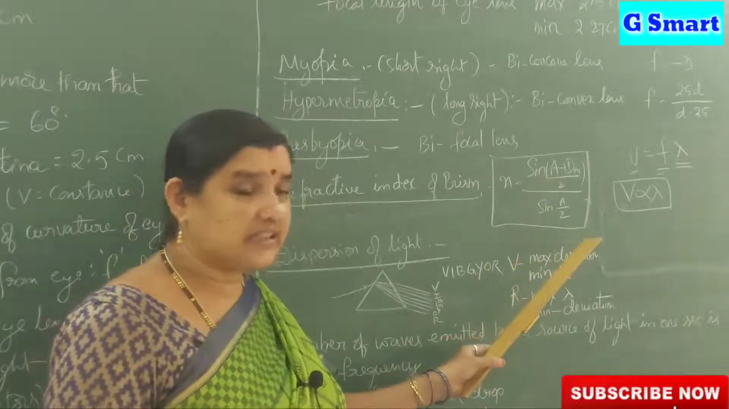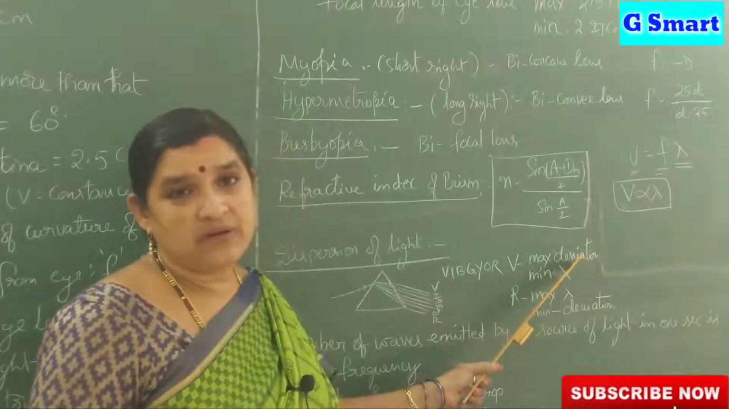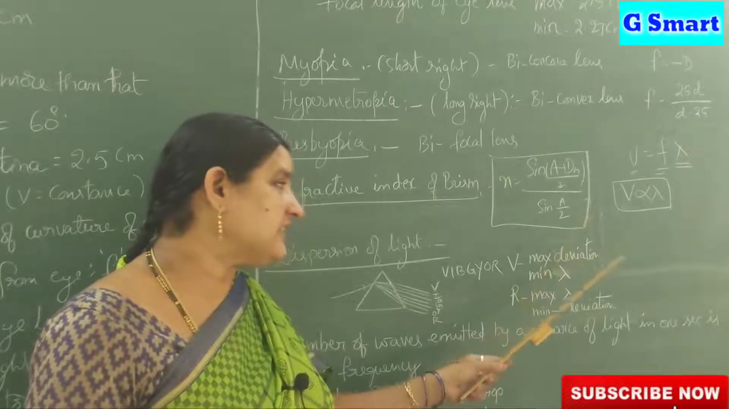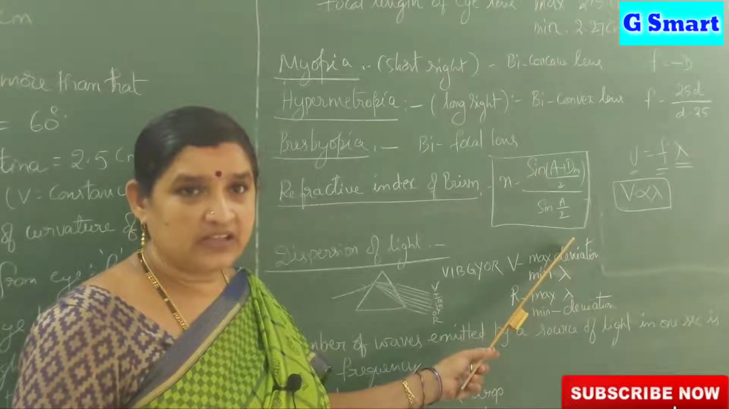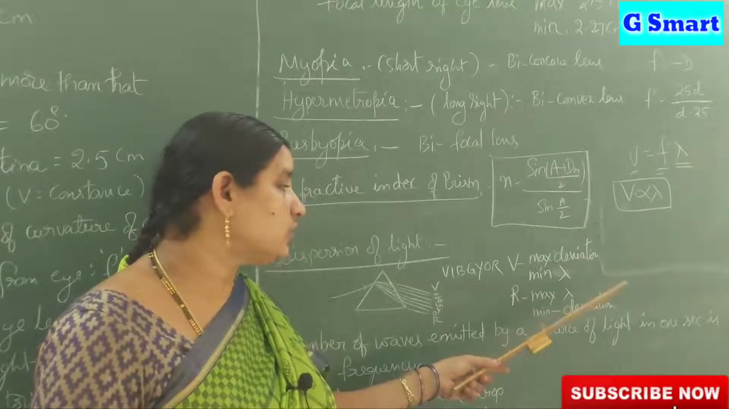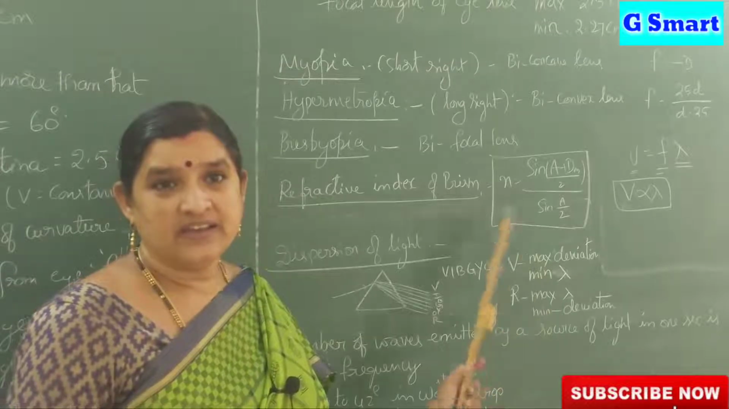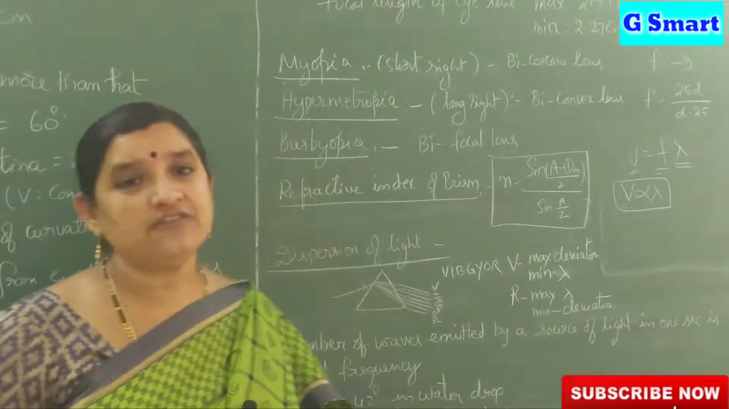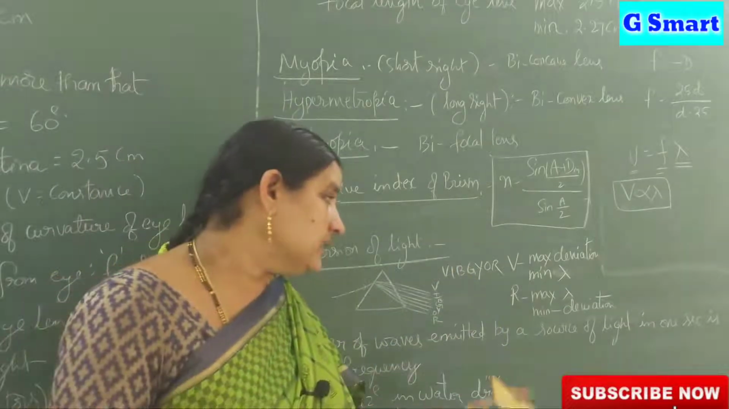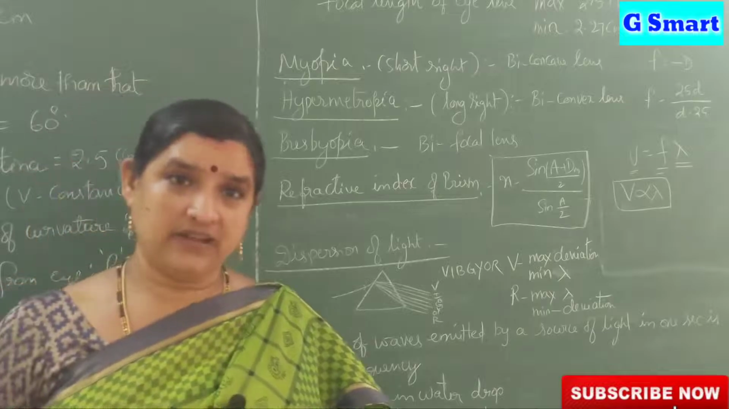Violet color has maximum deviation and it has minimum wavelength. What does it mean? Its velocity is less and its wavelength is also less. Red has maximum wavelength and velocity is also more. It has minimum deviation. Red color has minimum deviation, violet color has maximum deviation. Red has more wavelength and violet has less wavelength.